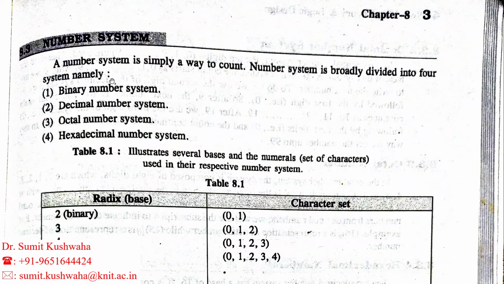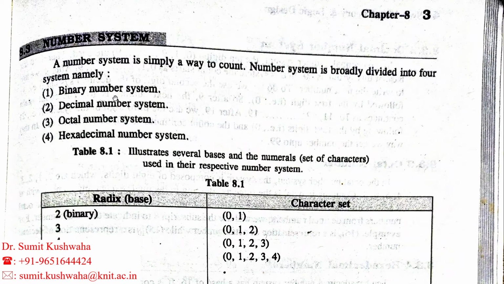I have told you that in the binary number system there are only two digits, in the decimal number system the number of digits is 10, in octal 8, and in the hexadecimal number system the total number of numbers is 16. These numbers are the radix or base of those number systems.